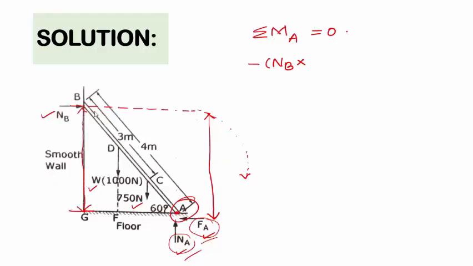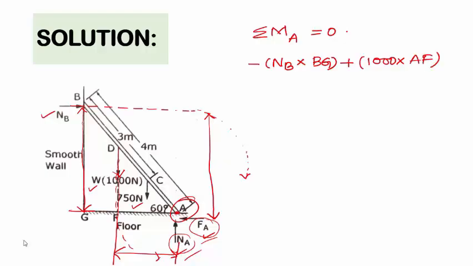This is BG. Next, considering the weight of the ladder about point A, the weight of the ladder is having anti-clockwise rotation. The sign for the anti-clockwise rotation of force components in moment calculation is plus. Weight of the ladder is 1000 Newton, and the perpendicular distance between the location of this weight component of the ladder and the considered point A is FA or AF.